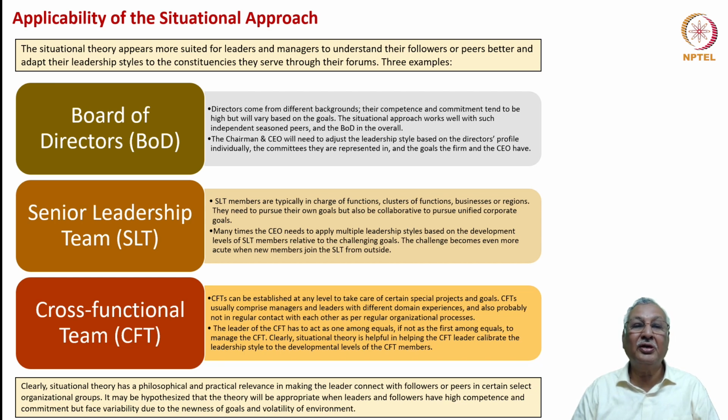For example, the board of directors. The board of directors is the apex governing body of the company, charged with the responsibility of overall corporate governance for the company, apart from strategic direction and strategic performance. Directors usually come from different backgrounds. All the directors are competent, and several of them have sufficient years or even decades of experience to advise the company's executive management on their tasks. But not necessarily every director would be from the same industry as the firm.